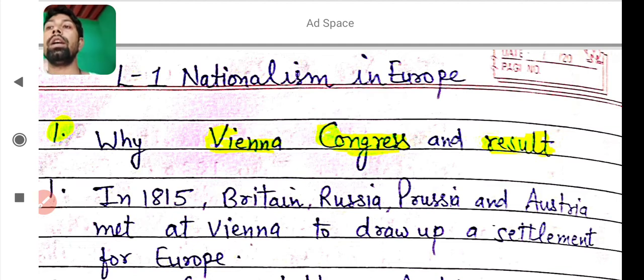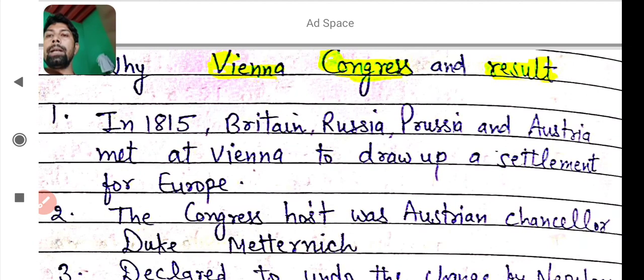You learned that in 1815 some European powers like Britain, Russia, Prussia and Austria defeated Napoleon in the Battle of Waterloo. So they met at Vienna to draw up a settlement for Europe, and this meeting was known as the Vienna Congress. I hope you learned the meaning of the Vienna Congress now. What was the Vienna Congress, and what were the main decisions taken in it? It is a major question of the lesson for 5 marks in the CBSE exam.